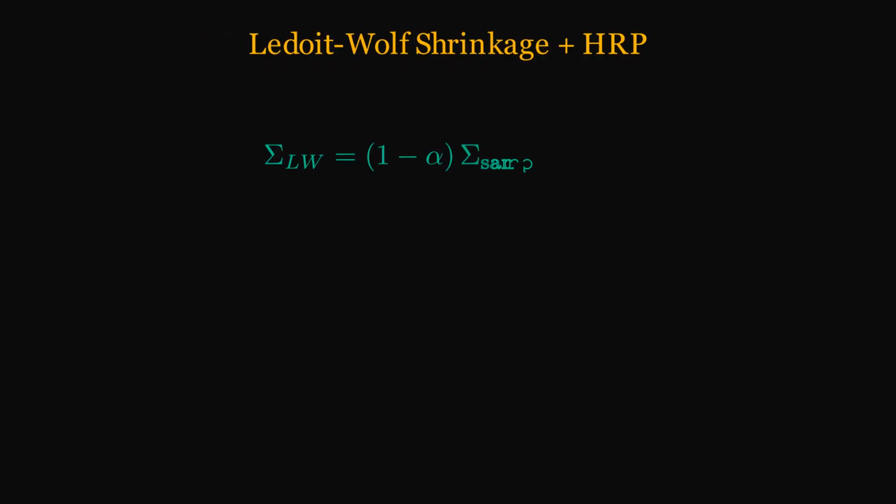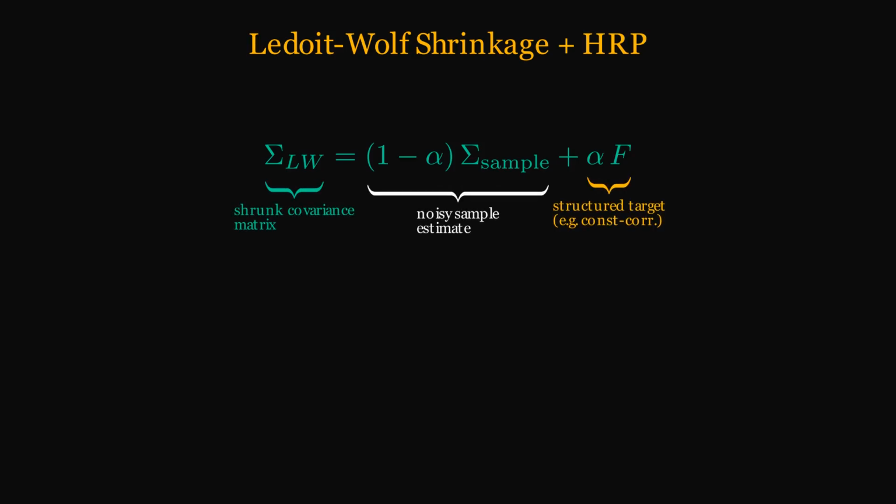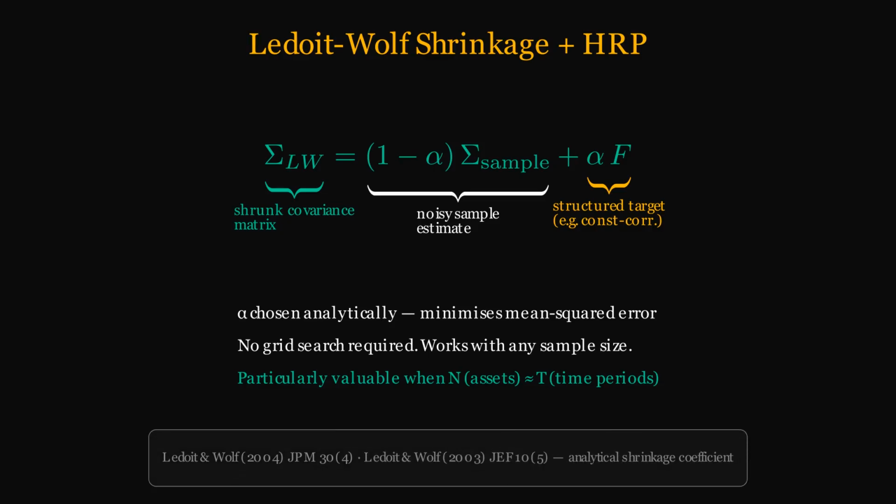The one important input improvement: use Ledoit-Wolf shrinkage on the sample covariance matrix before feeding it into HRP. Ledoit-Wolf shrinks the sample covariance toward a structured target matrix using an analytically optimal coefficient alpha. The shrunk estimate equals 1 minus alpha times the sample covariance, plus alpha times the target. Alpha is chosen analytically to minimize mean squared error, no grid search needed. It is especially valuable when the number of assets is close to the number of time periods, where the sample estimate is most unreliable. Ledoit and Wolf published the foundational papers in 2003 and 2004.